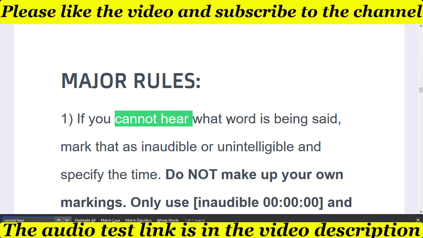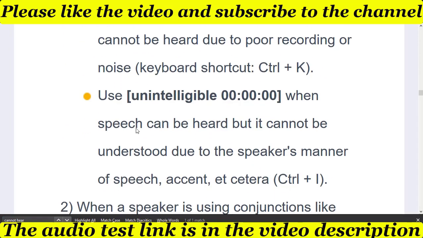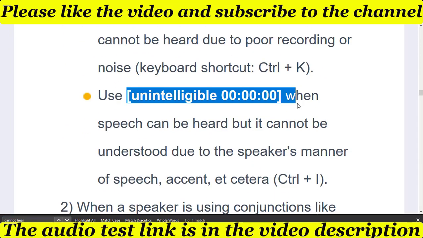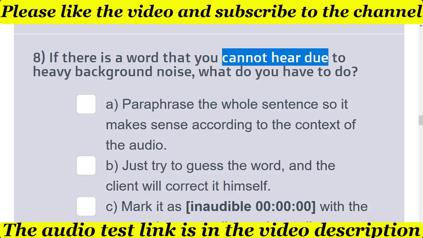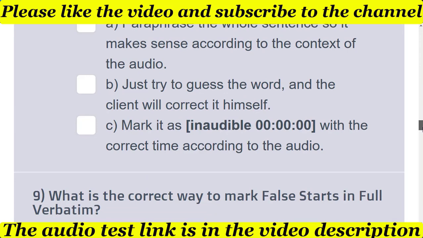If you cannot hear what word is being said, simply check the transcription guideline: mark it as unintelligible and specify the time. Use this tag when speech can be heard, but it cannot be understood. So that's why the eighth question's answer is C. Mark it as unintelligible with the correct time according to the audio.